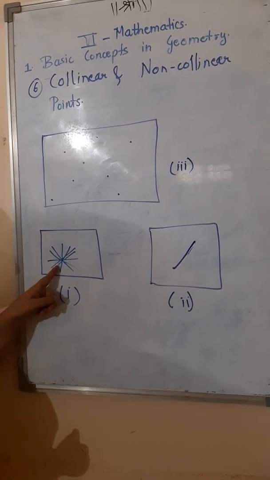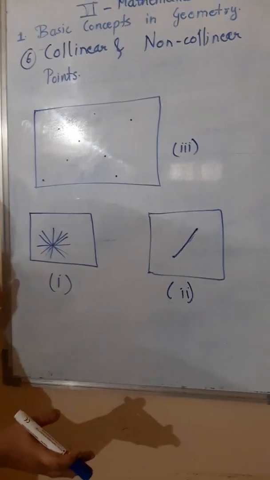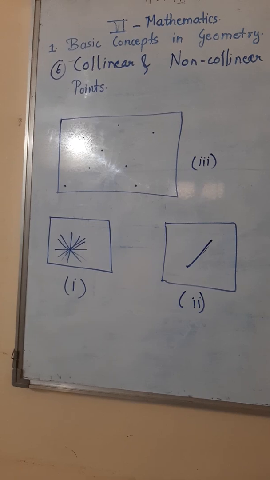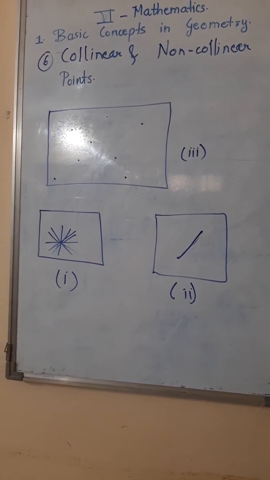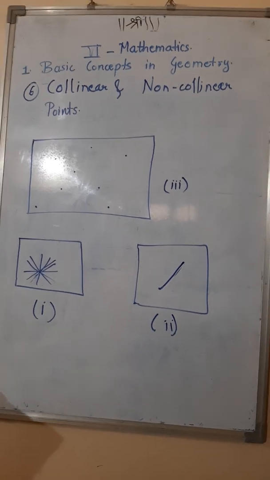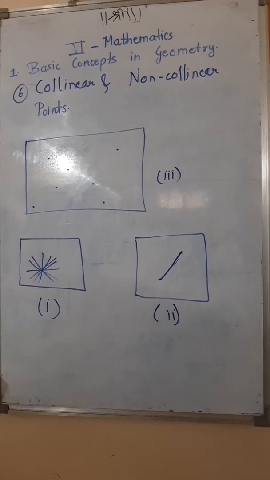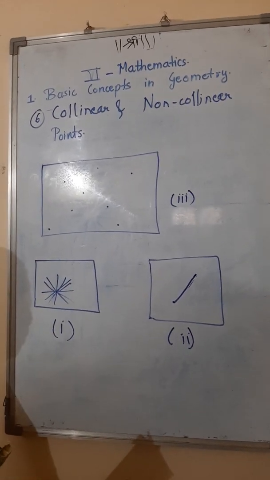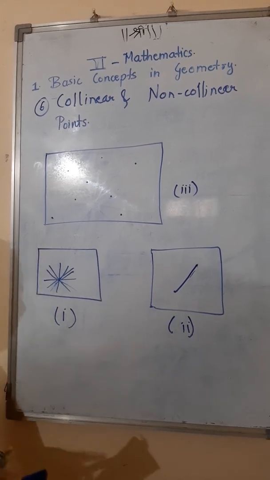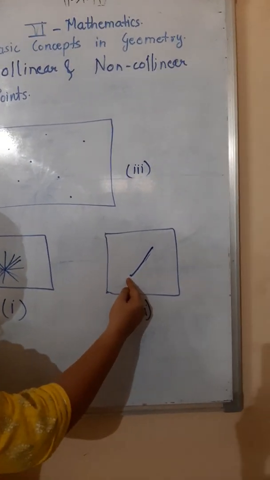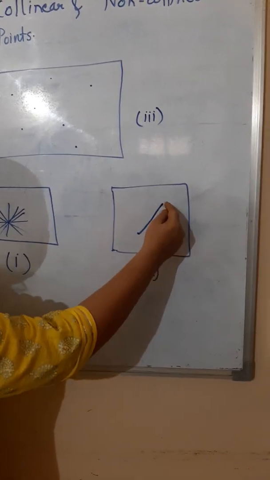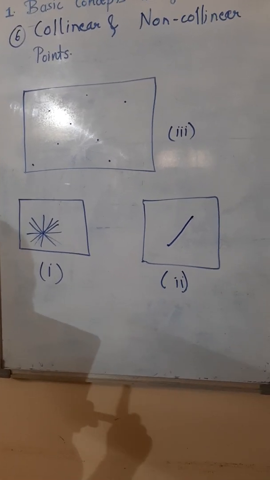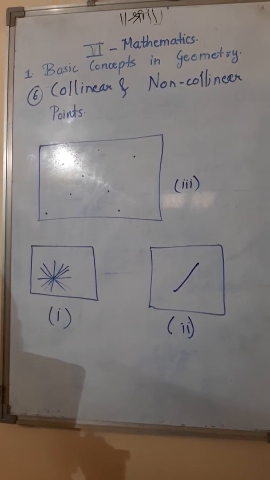But from one point, how many lines can we draw? Many lines. Yes, so from one point we can draw many lines, but from 2 points we can draw only one line. So how is it said, children? One and only one line can be drawn through 2 distinct points. Distinct means here we have one point, and some distance is there, and then there is a second point. So we can draw one and only one line through 2 distinct points.